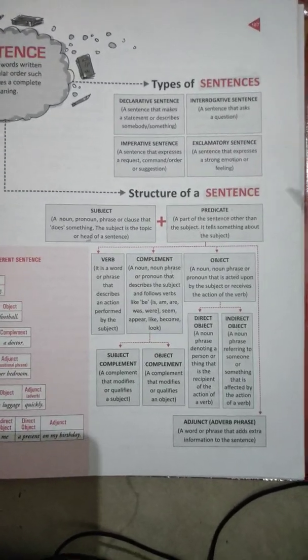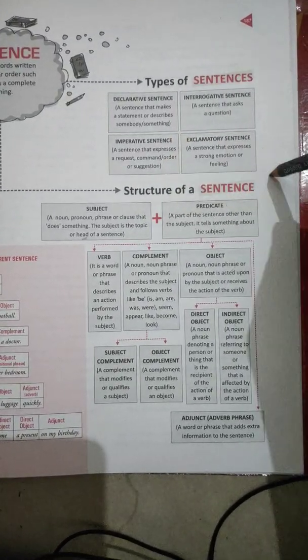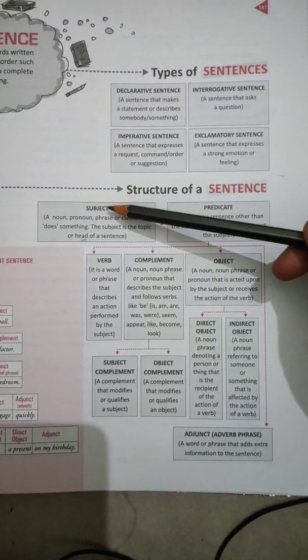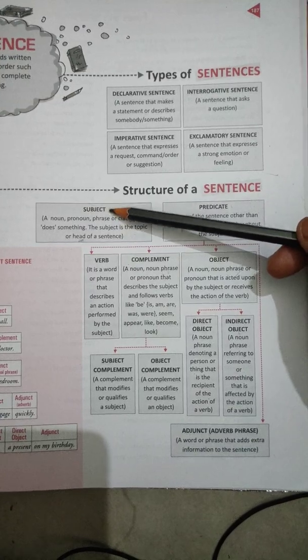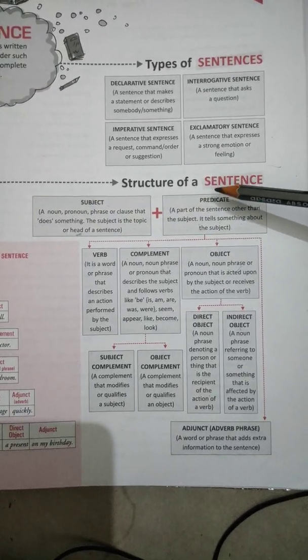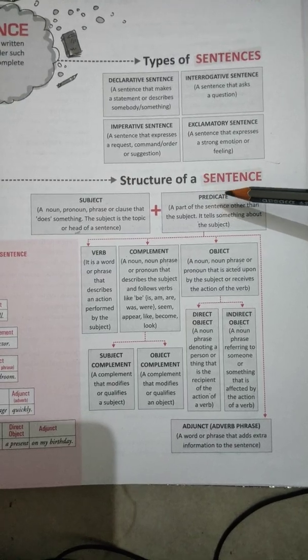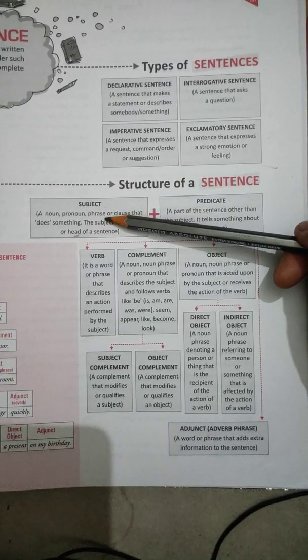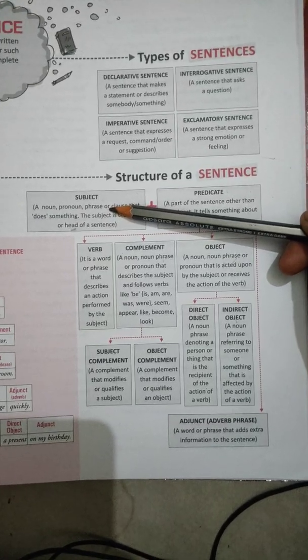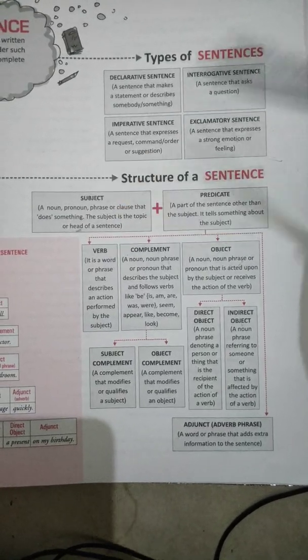On your Compacta, here you get the structure of a sentence. A sentence always has a subject and it also has a predicate. Now, in your common language, subject means not mathematics, SST or any other subject; we are talking about grammar.